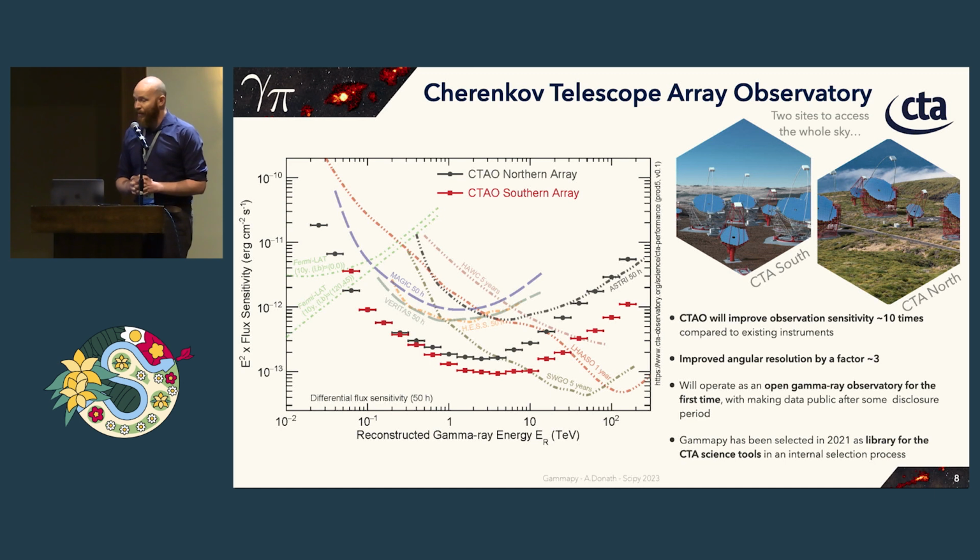This is the future of the gamma-ray telescopes. There's going to be the so-called Cherenkov Telescope Array Observatory, which is going to have 2 sites. So this is, again, an imaging Cherenkov telescope, but this time a much, much larger array.